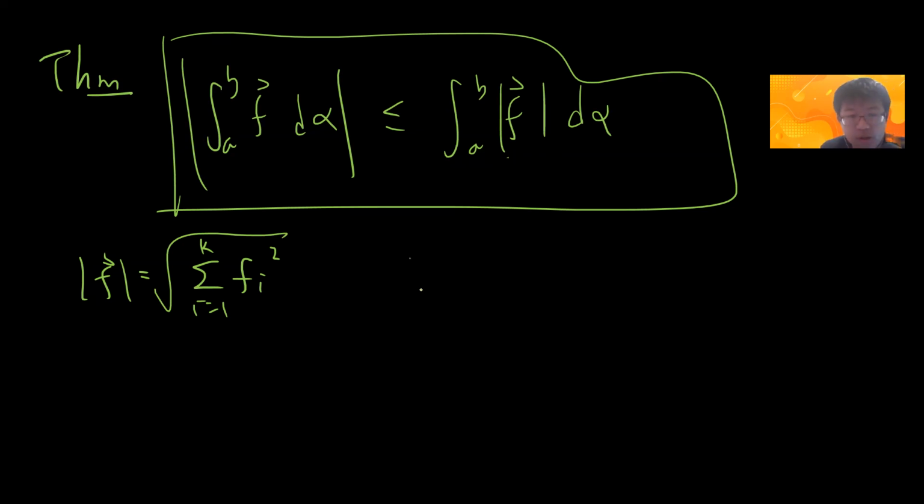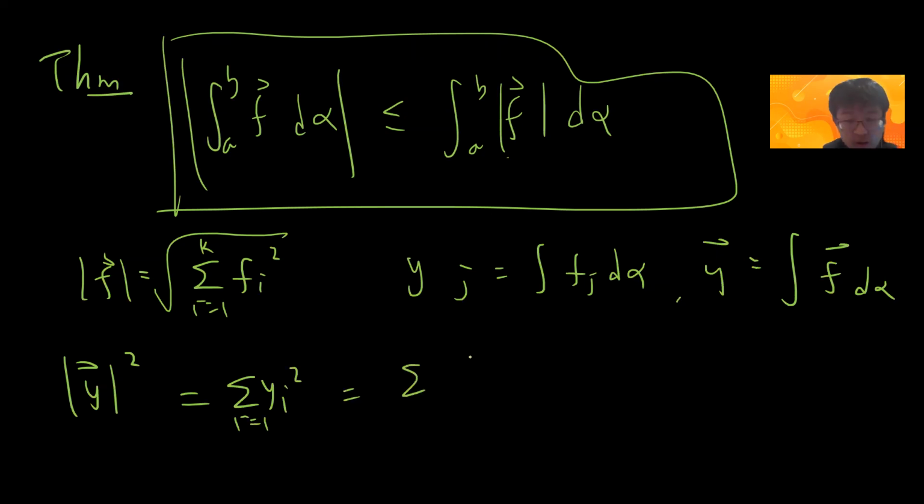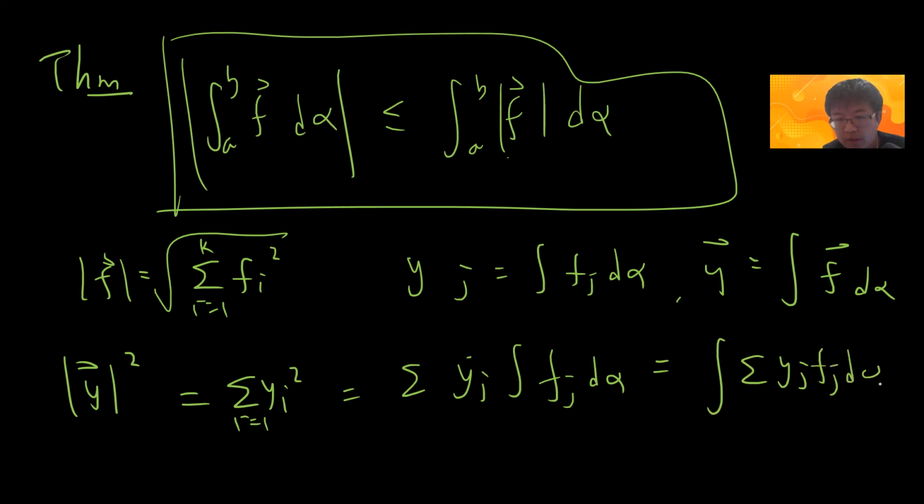Okay, so let's prove this. Let's define y_j to be the integral of f_j d alpha, so the vector y will be the integral of f d alpha. Let's consider the absolute value of y squared, which will be the sum over all the components of y_j squared. Basically this is y_j times the integral of f_j d alpha, and so I can write this as the sum over y_j f_j d alpha.